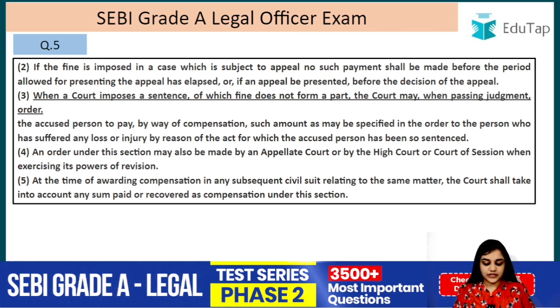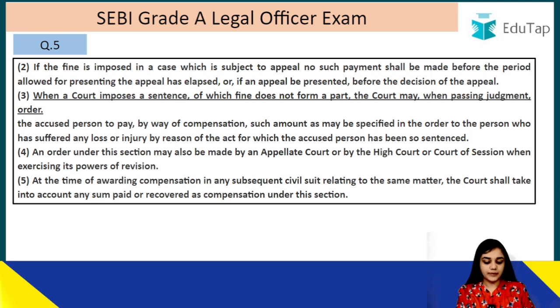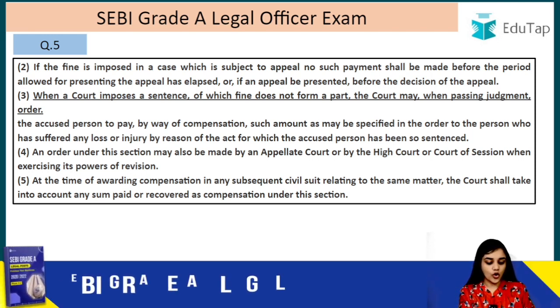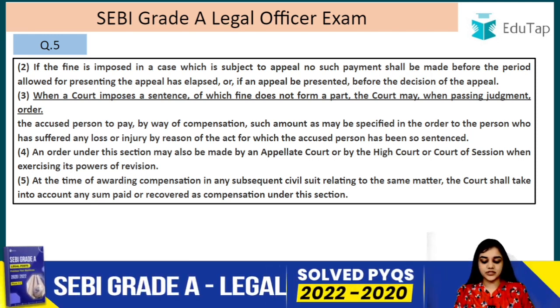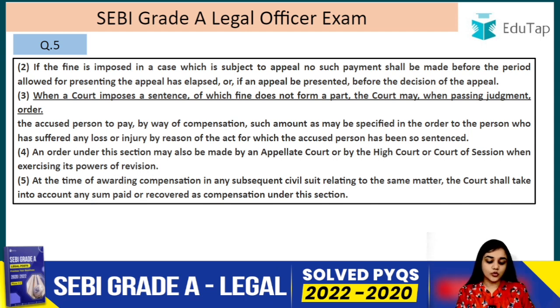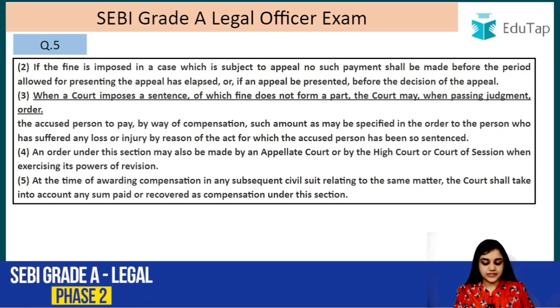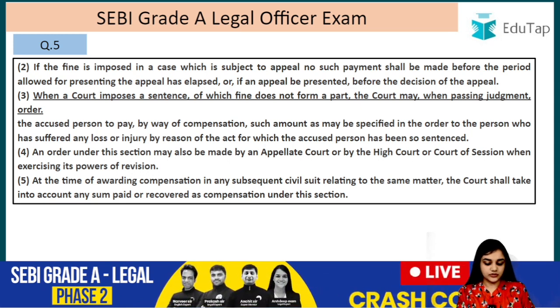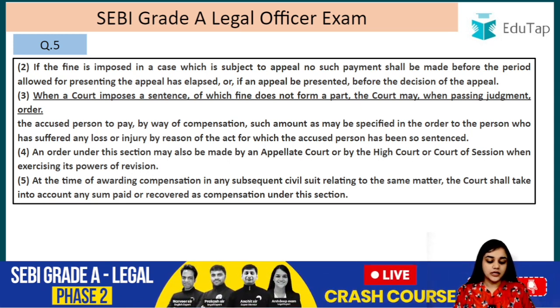An order under this section may also be made by the appellate court or the High Court or the Court of Session when exercising its power of revision. So a revision court, an appellate court, a High Court or a Court of Session can also order to pay compensation. At the time of awarding compensation in any subsequent civil suit relating to the same matter, the court shall take into account any sum paid or recovered as compensation under this section.